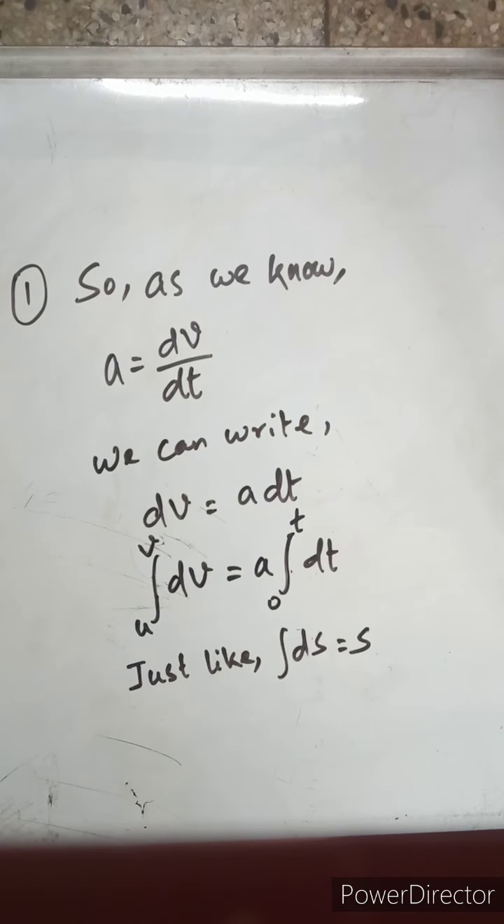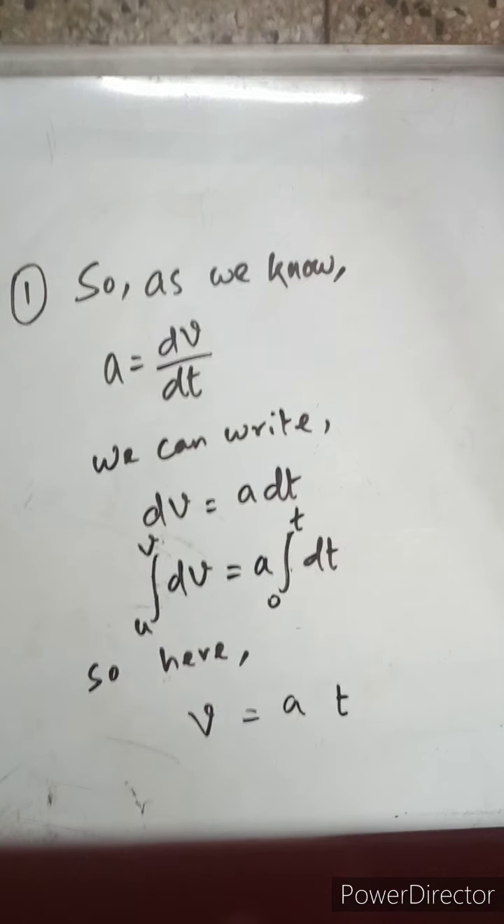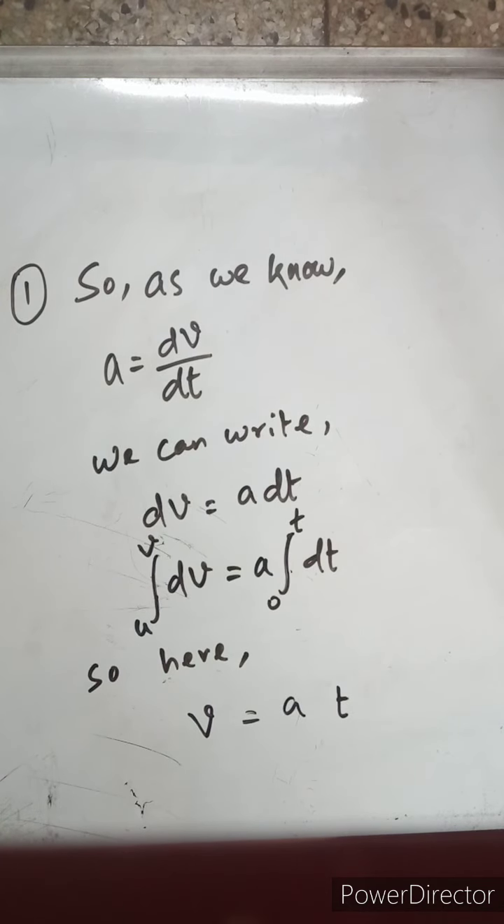The integration of dy, the integration of dx, they all give the same thing. dy gives y, dx gives s, dv gives v, dt gives t. So the integration of these gives directly the same things. So the integration of dv gives me v, which is equal to a times t, since the integration of dt is t. And now we set the limits: from the initial u to v, and the time varies from 0 to t.